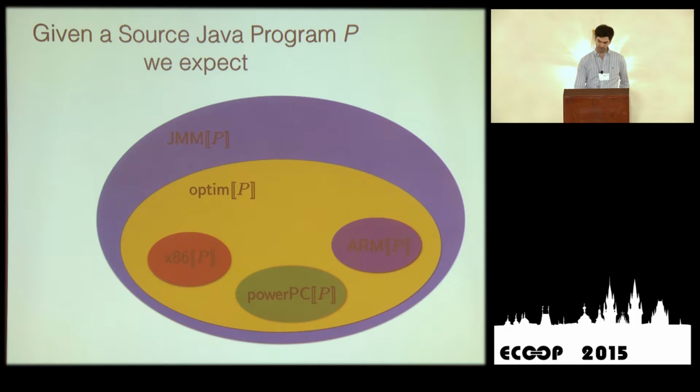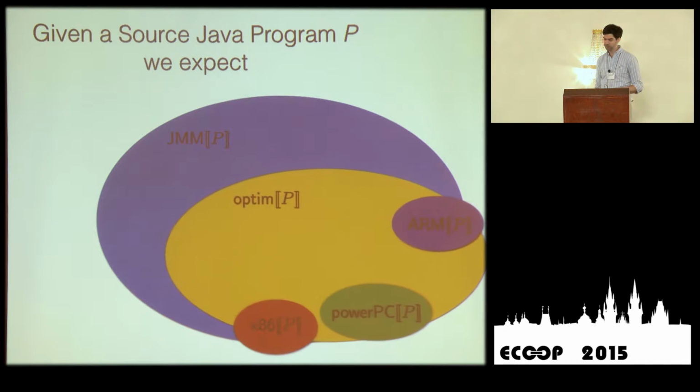Because this is really hard, we want to know how you can get it right. How can you do this correctly? The basic idea is that we're trying to prove that for a certain program P, the behaviors allowed by the JMM are strictly larger than the behaviors that are allowed for the program on x86 or on Power, or after running a bunch of optimizations on top of the program.